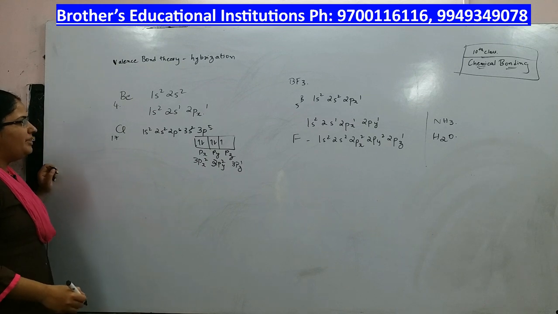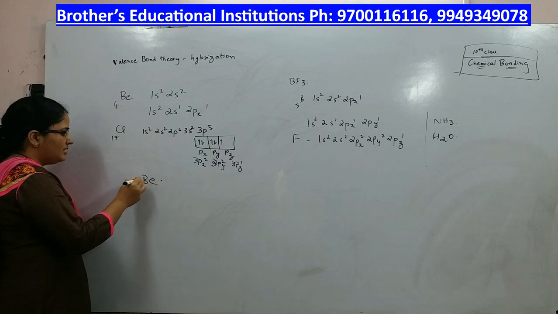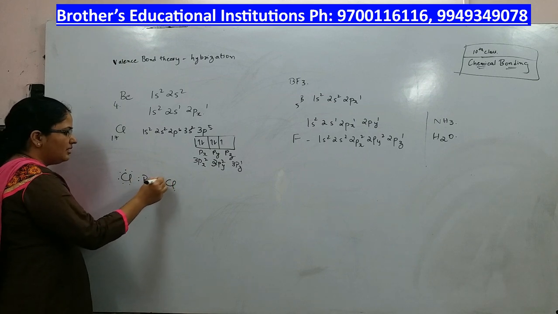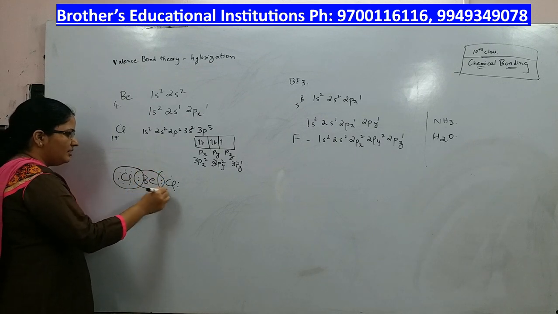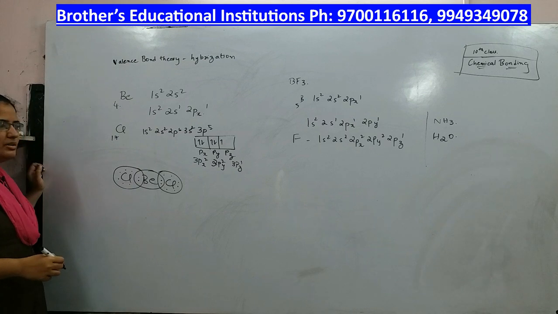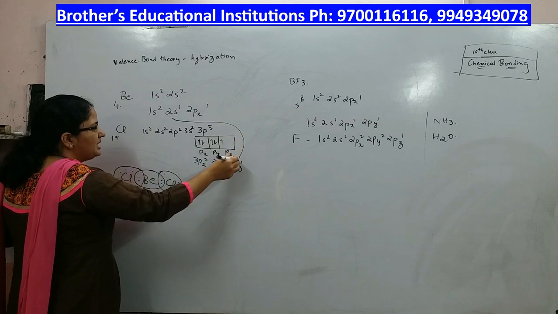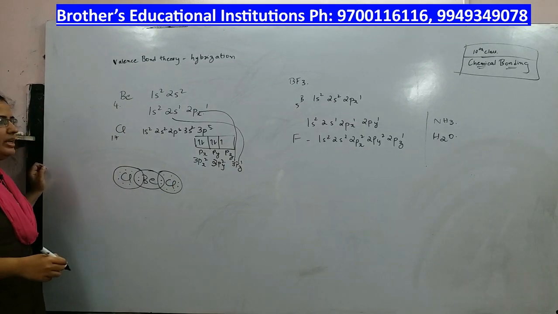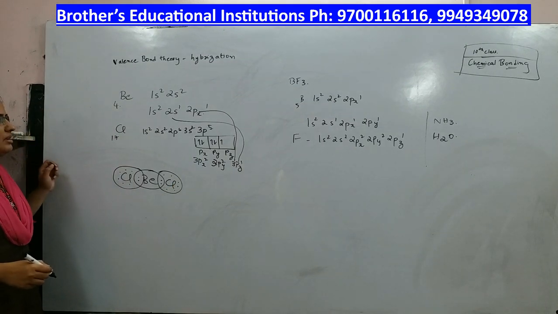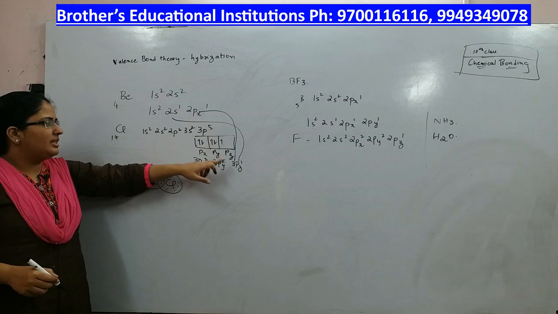Now in the formation of BeCl2, Be has 2 electrons and each Cl has 7 electrons. It appears like this. This is how BeCl2 looks. Here one s orbital must be overlapping with one pz orbital, and one p orbital must be overlapping with one pz orbital. So you have overlapping of s orbital with pz orbital and of px orbital with pz orbital.